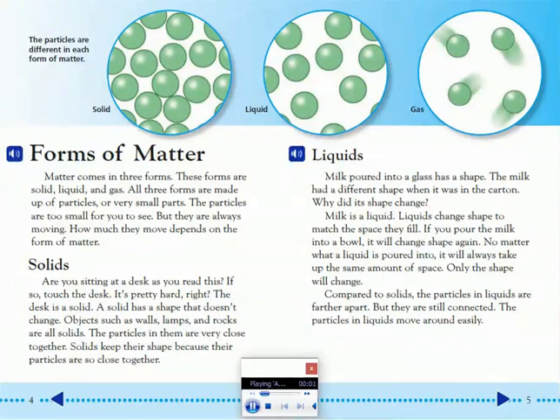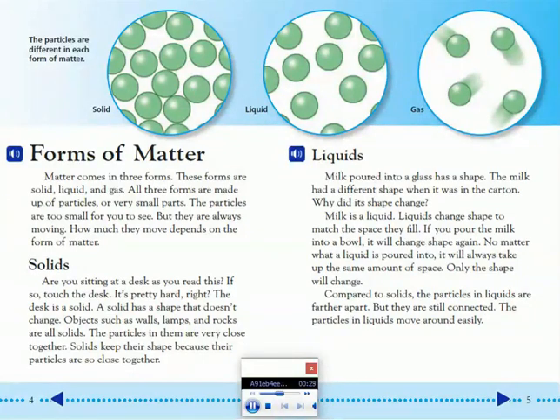Forms of matter. Matter comes in 3 forms. These forms are solid, liquid, and gas. All 3 forms are made up of particles, or very small parts. The particles are too small for you to see, but they are always moving. How much they move depends on the form of matter.